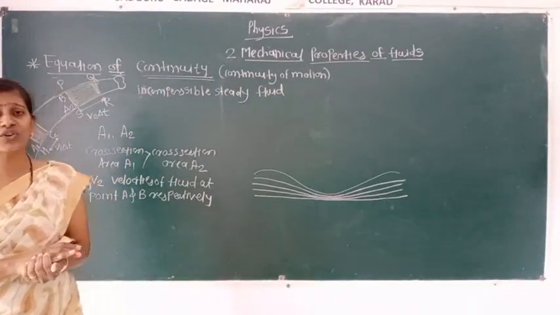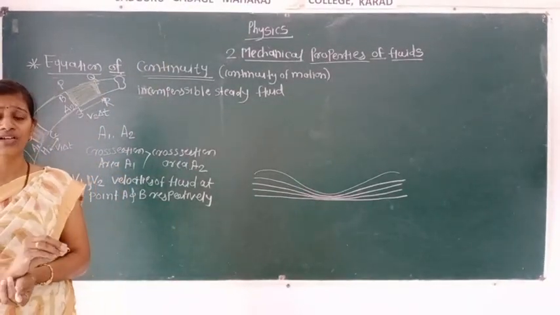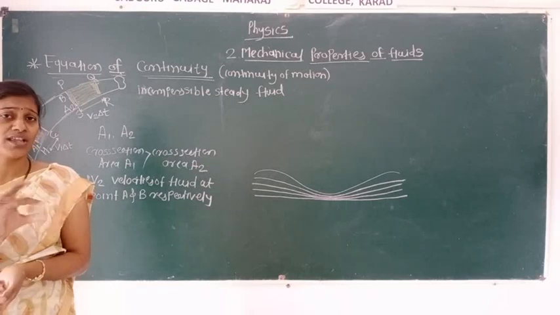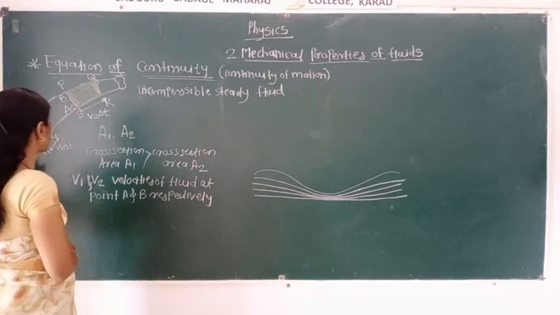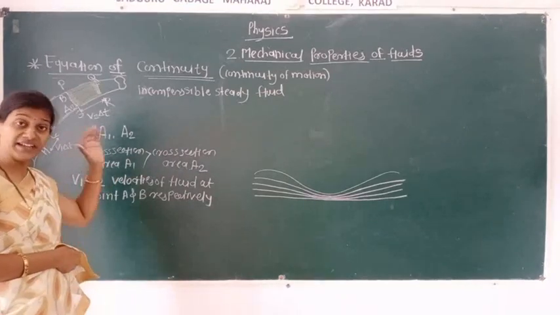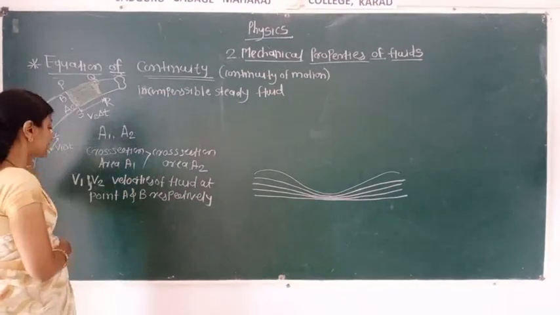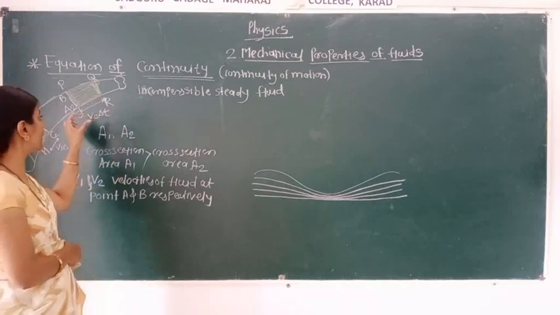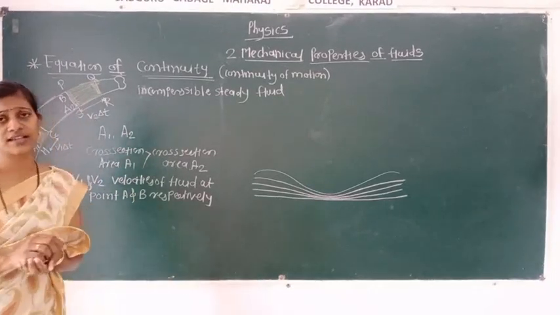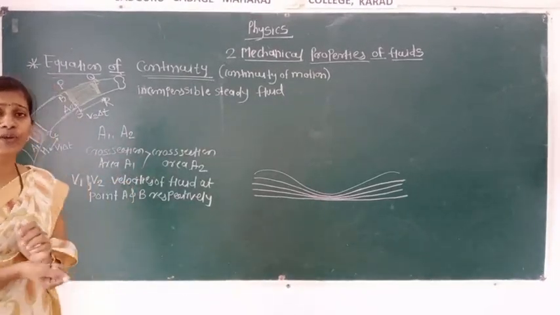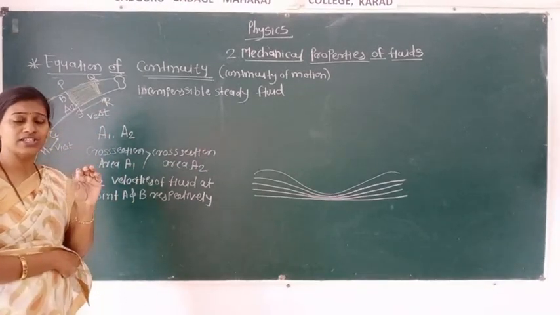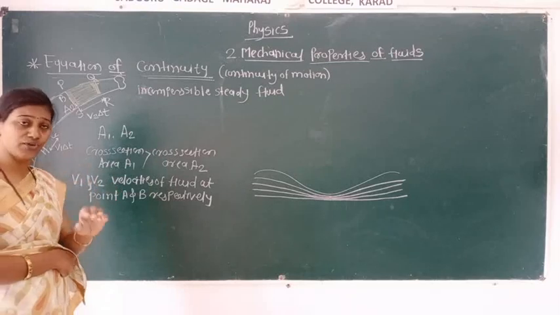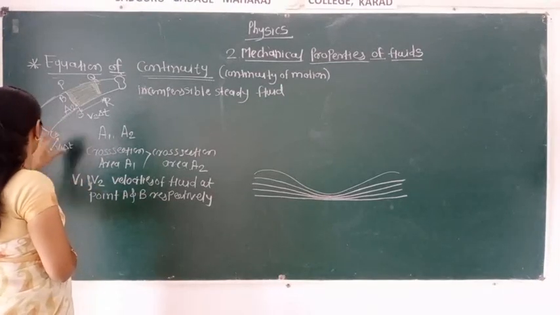That tube is not creating any fluid, nor is it destroying any fluid. Suppose 10 liters per second of fluid is entering the tube.